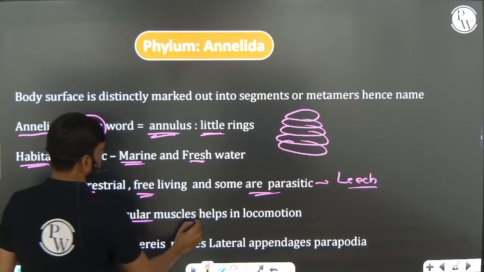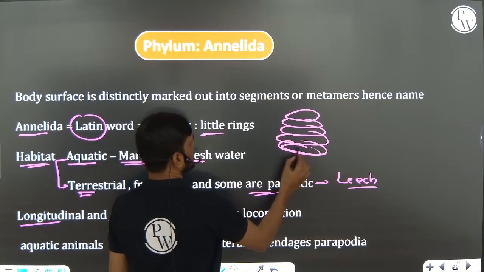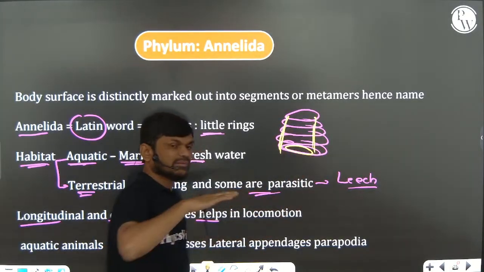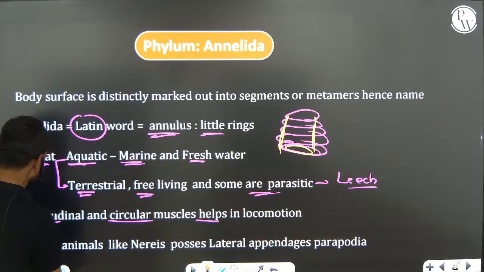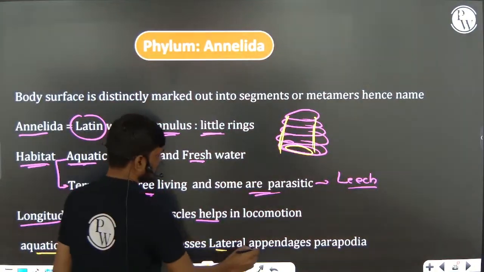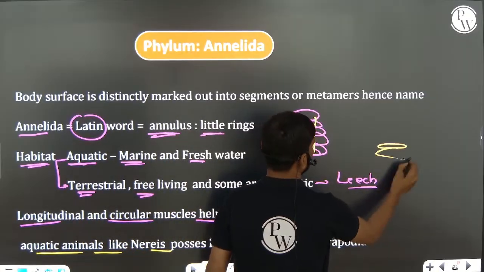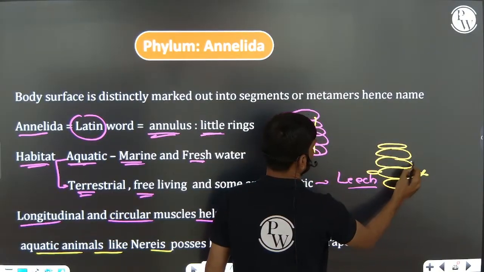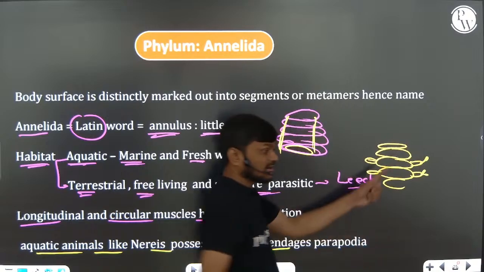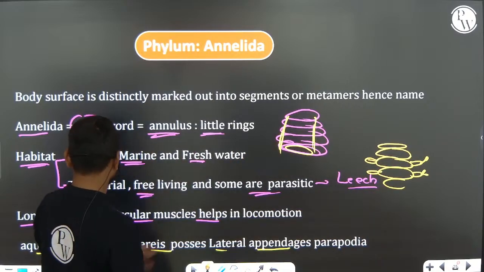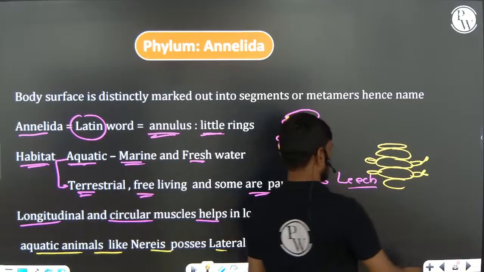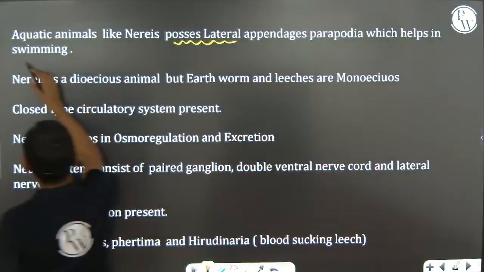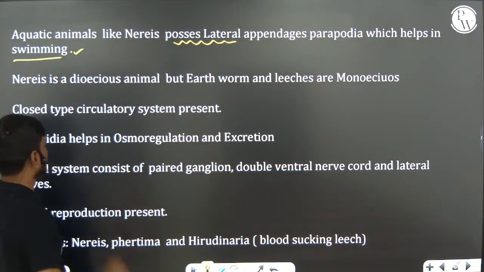Longitudinal and circular muscles help in locomotion. Here, longitudinal muscles, circular muscles, and longitudinal muscles help in locomotion. But in aquatic animals, Nereis possesses lateral appendages. This is Nereis. These lateral appendages help in respiration also. So the lateral appendages, parapodia, help in swimming and also respiration, remember.